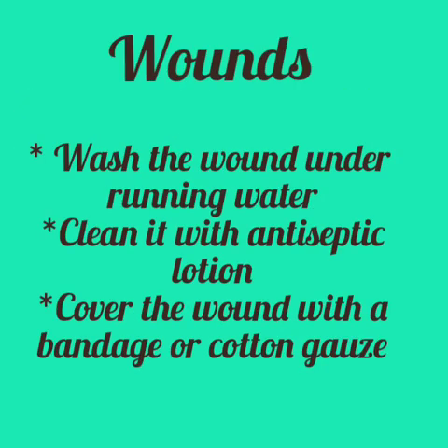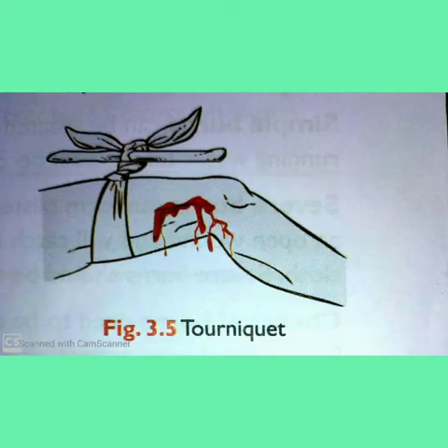For wounds, cuts, scratches, first wash your hands with soap and water. Then wash the wound under running water and clean it with an antiseptic lotion. Cover the wound with a bandage. A tourniquet is a cord or bandage that is tied tightly around a limb to stop the flow of blood. It should always be tied above the wound and never on the wound.